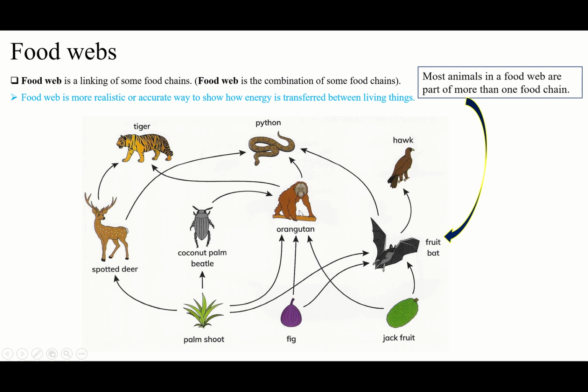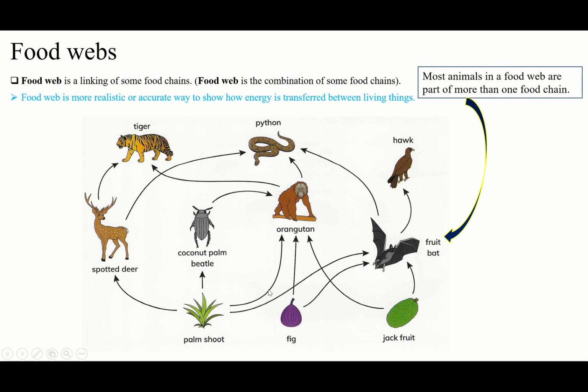Fig to the orangutan to the tiger. You see, the fig has participated in 4 food chains in this food web. That's why we said most animals in a food web are part of more than one food chain. The fig has participated in 4 food chains here.